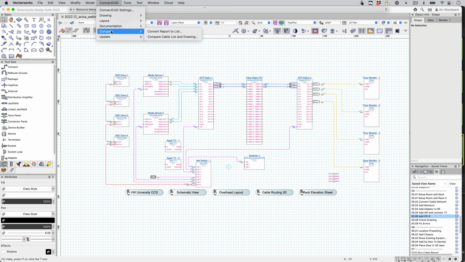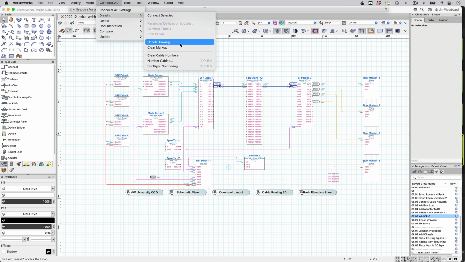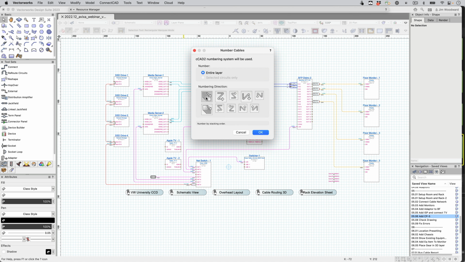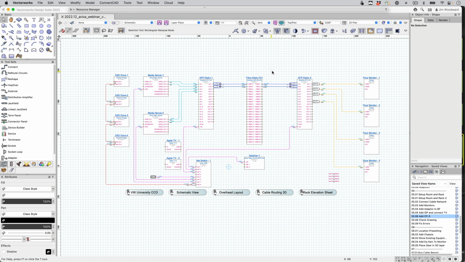Now we want to check the drawing. First we'll number the cables, make sure everything's numbered, and let's check for errors.